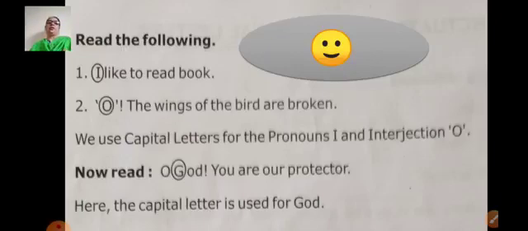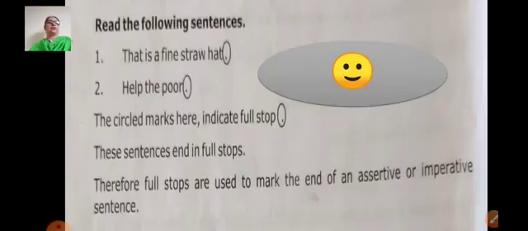Now let's read the following sentences. First sentence: I like to read book. Second: Oh, the wings of the birds are broken. Now in both examples, we use capital letters for the pronoun I and the interjection O.